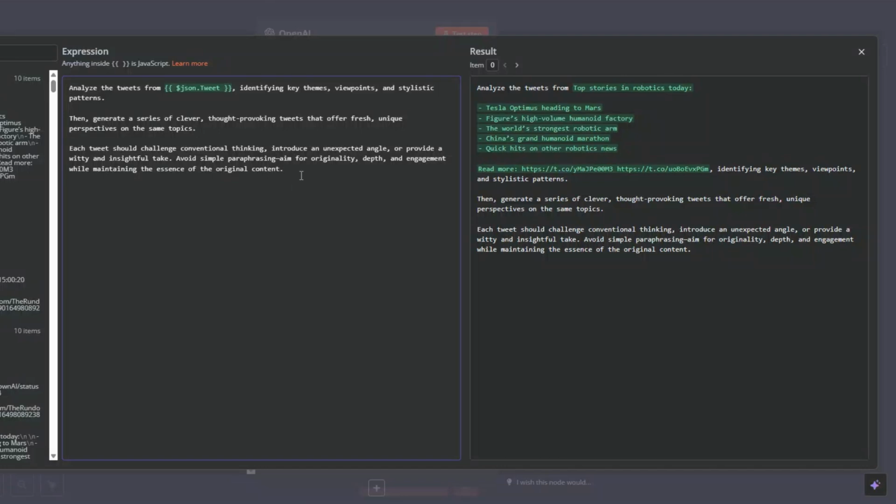The prompt could be along the lines of: analyze the tweet from, and here we're going to add our tweet, identify the key themes, viewpoints, and stylistic patterns, then generate a series of clever, thought-provoking tweets that offer fresh, unique perspectives on the same topic. Each tweet should challenge conventional thinking, introduce an unexpected angle, or provide a witty, insightful take. Avoid simple phrasing, aim for originality, depth, and engagement while maintaining the essence of the original content.